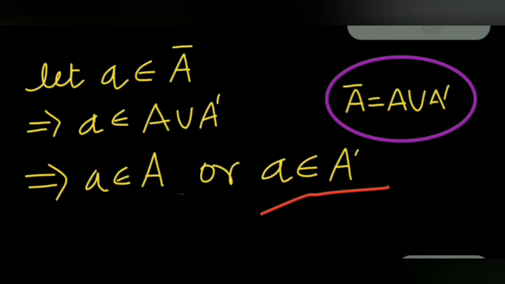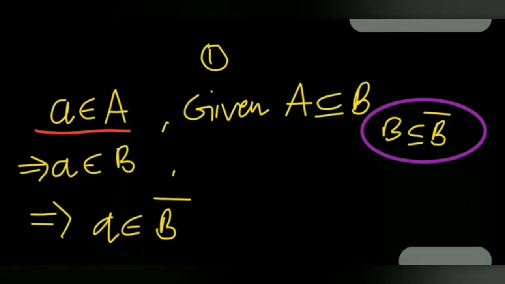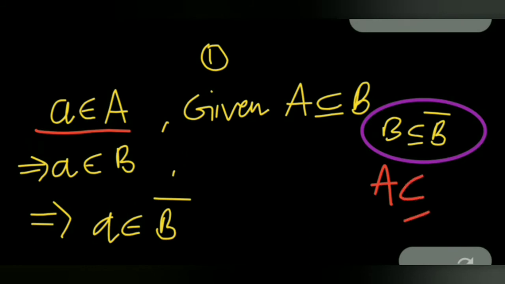Now let us see, if a belongs to A and it is given to us that A is a subset of B, this is provided in the statement of the theorem. As we have seen, A is a subset of A closure.